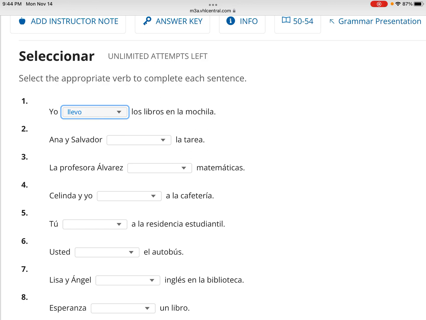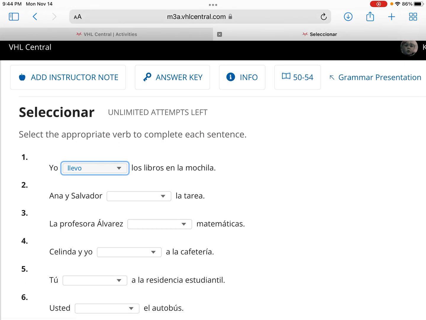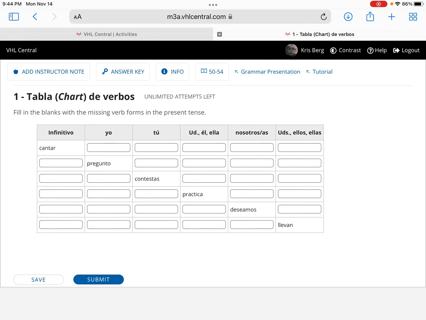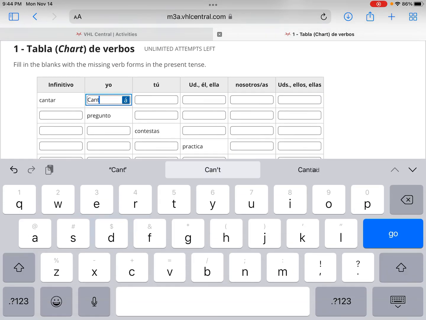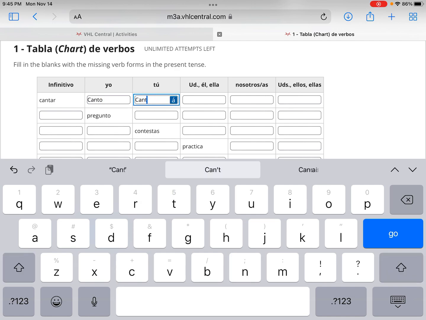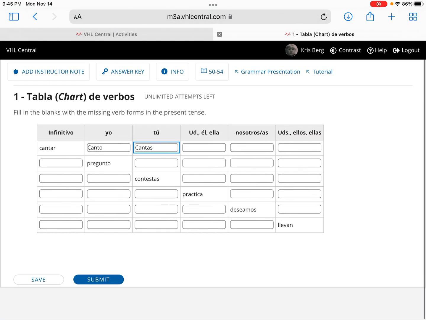So based on the ending of the verb and the meaning of the verb, you have to put in the correct answer. Okay. And tabla de verbos, you're just conjugating some verbs. Like cantar means to sing, so the yo form is canto. Using your notes that you'll get today, you fill these in. Do your best. Use your notes when you do these assignments. That would be the best thing to do.